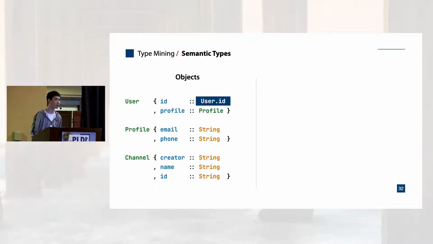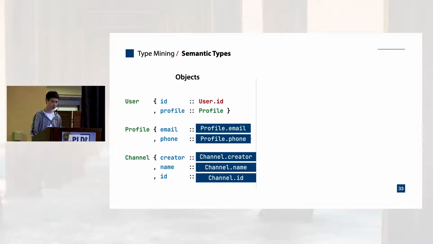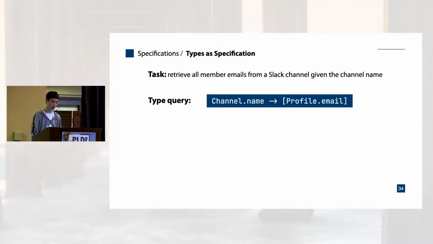For example, the semantic type for user IDs is written as user.id. Using this scheme, we can assign semantic types to all object fields that were previously annotated with strings. And with this representation, a user can now express the intent as a semantic query, channel.name to array of profile.email.